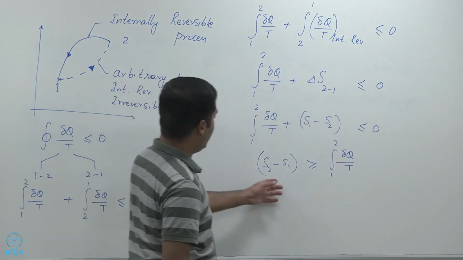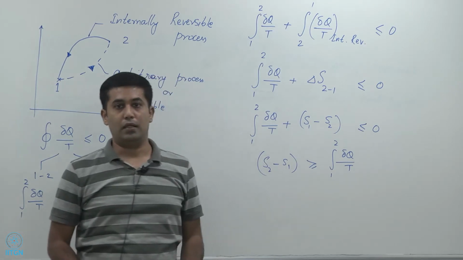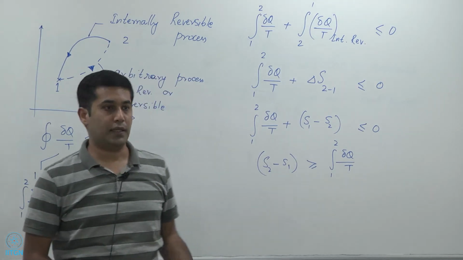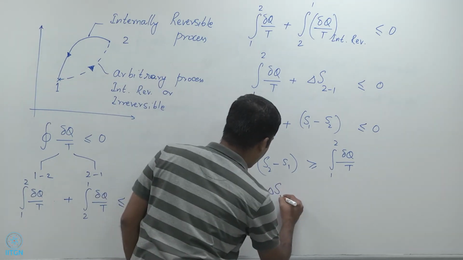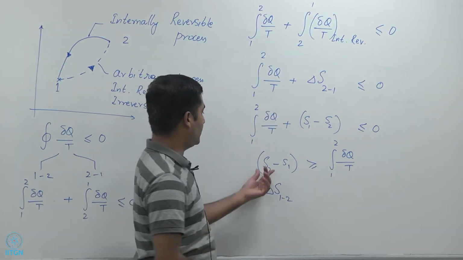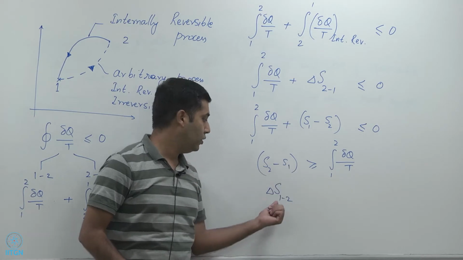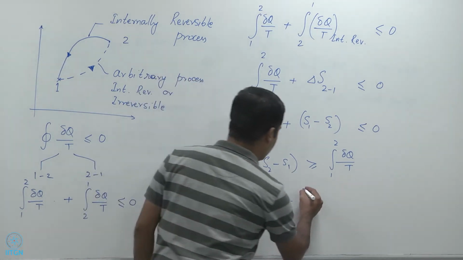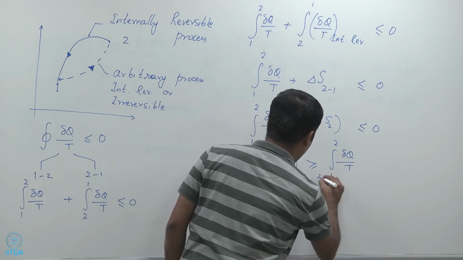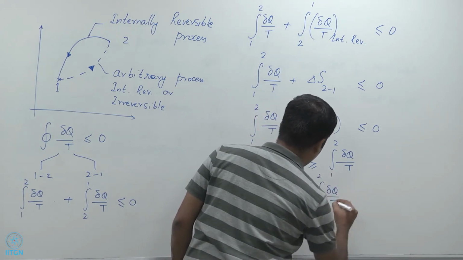And this s2 minus s1, because entropy is a state function, I can write as delta s 1 to 2, because it's the final value minus the initial value, and it's a state function. So delta s 1 to 2 should be greater than or equal to the integral 1 to 2 of delta q by t.